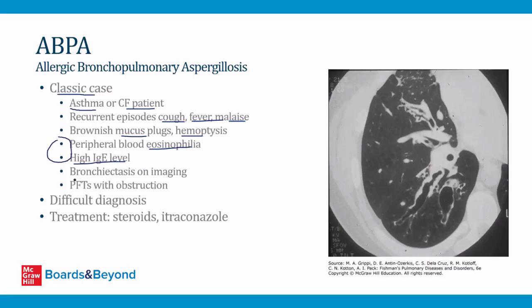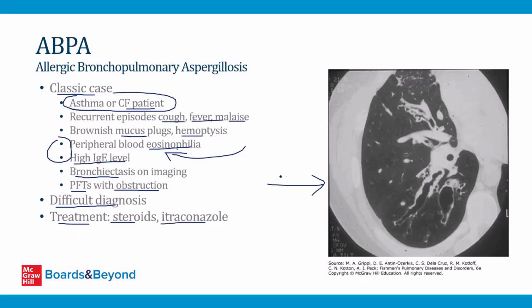And if they describe imaging, there may be bronchiectasis on imaging. And this is another CT scan here of a patient with dilated airways from bronchiectasis. And then they may also tell you pulmonary function testing results, and those will show evidence of obstruction, which I describe in detail in other videos. The diagnosis and treatment are low yield, but just so you're aware, the diagnosis can be difficult to make. Usually it's only made in patients who have asthma or cystic fibrosis who also have eosinophilia and a high IgE level. And then the treatment is with steroids to suppress inflammation and itraconazole to try and eliminate the fungus.